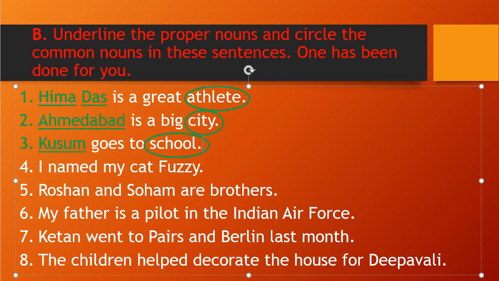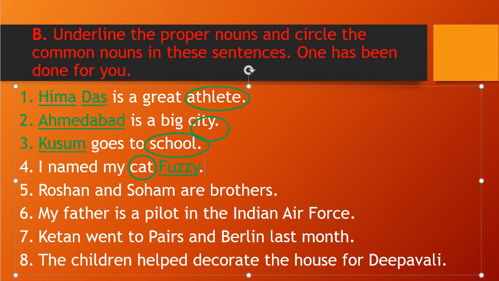I named my cat Fuzzy. So what is cat? Cat is a common noun. And what is the name of that cat? That is Fuzzy. The name given to that cat is Fuzzy. So Fuzzy is a proper noun because it is a unique name for that cat, and cat is our common noun.